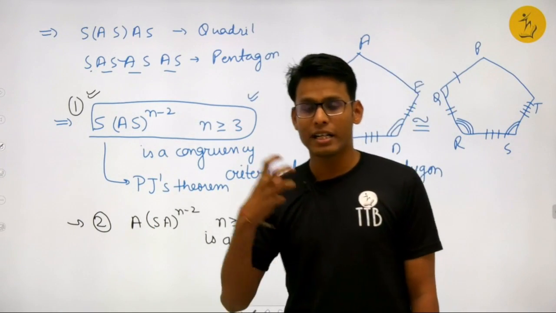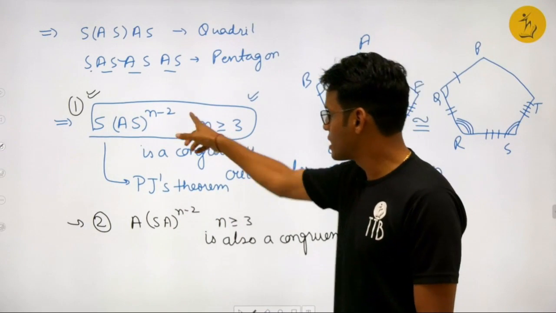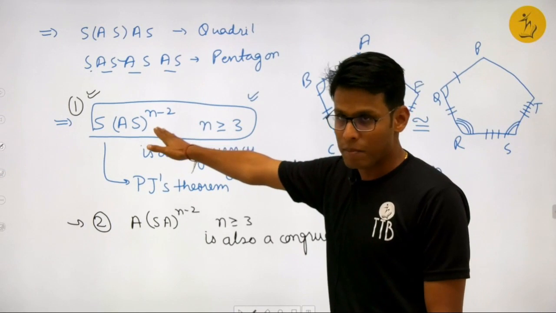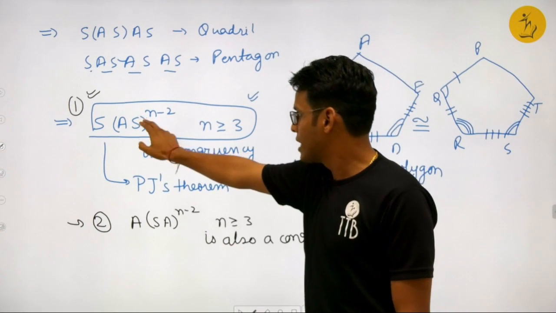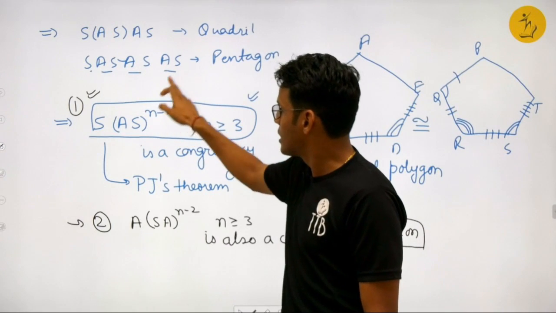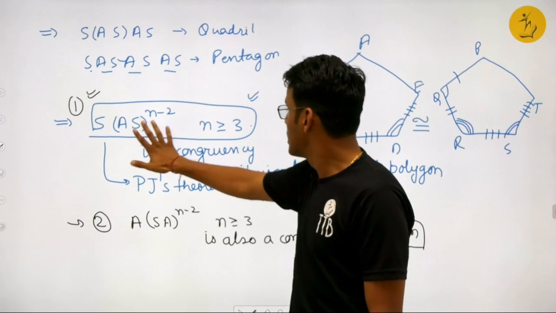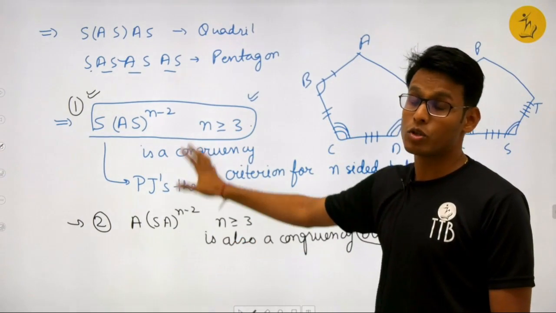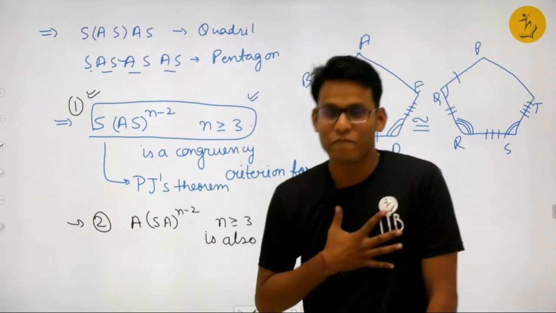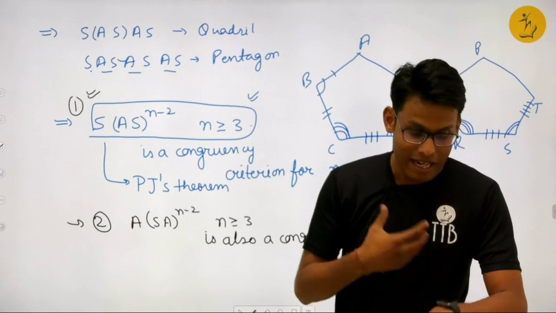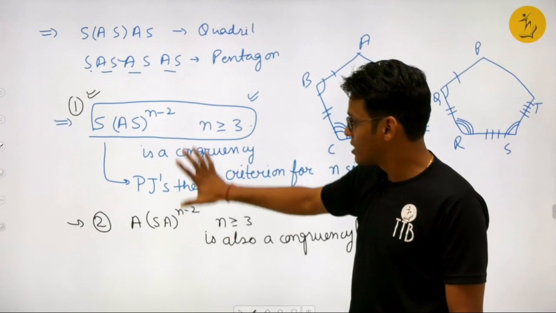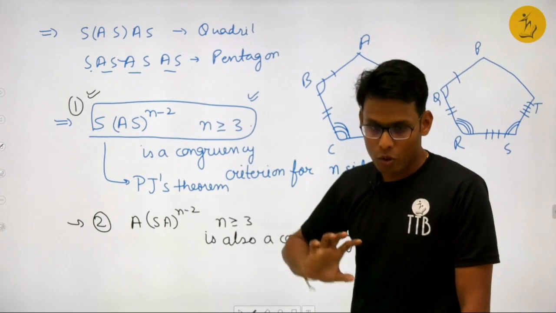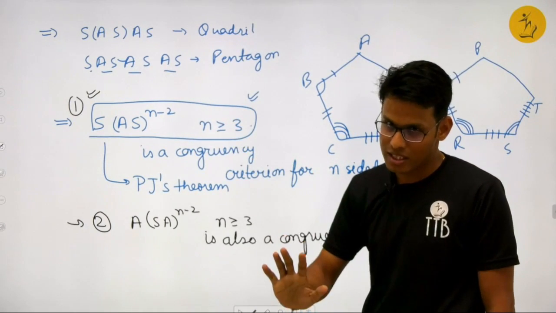Now we have abstracted out a general result from it: SAS to the power n minus 2. This is just my representation, obviously. SAS to the power n minus 2 means that AS is to be written like this, n minus 2 times. It's a congruency criteria for n-sided polygons. It is also a congruency criteria for n-sided polygons. These are my understandings, the proof which I have written on my own. So if there is a similar proof, it's just a coincidence.